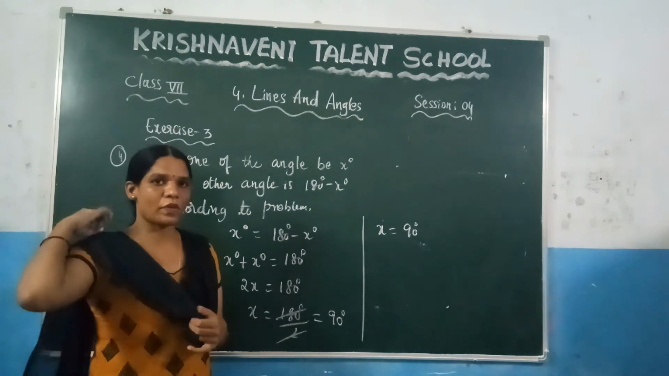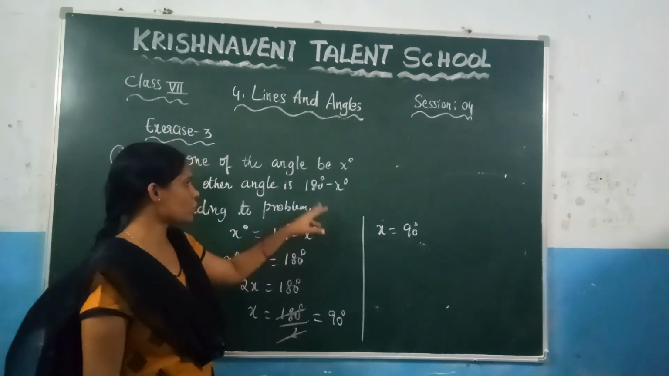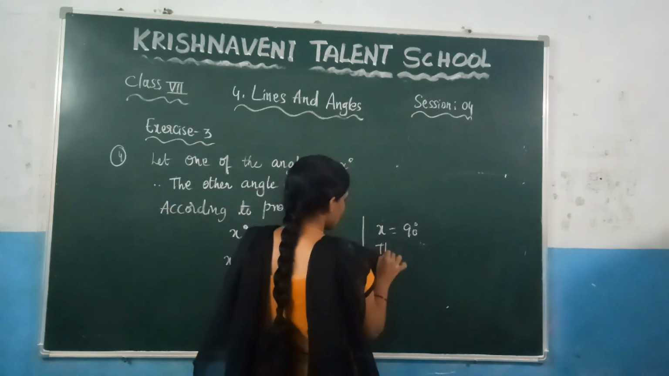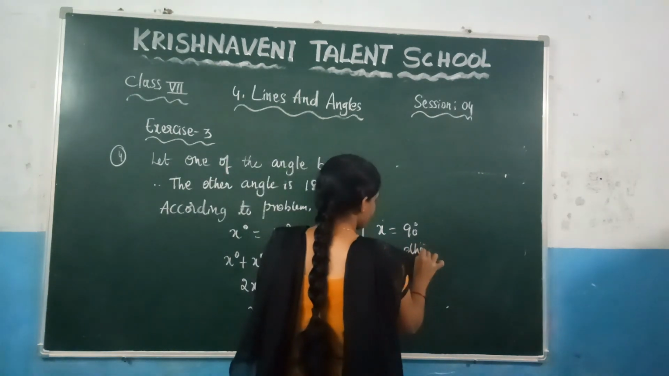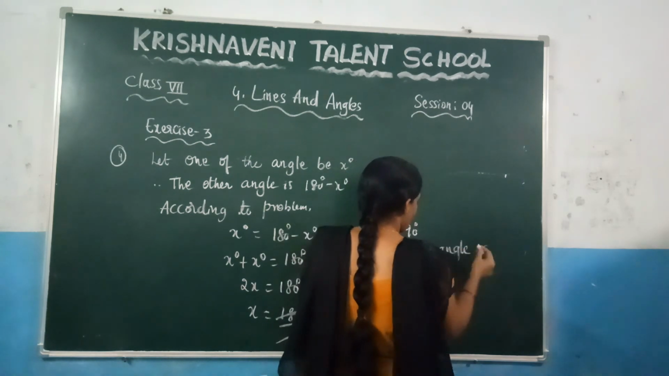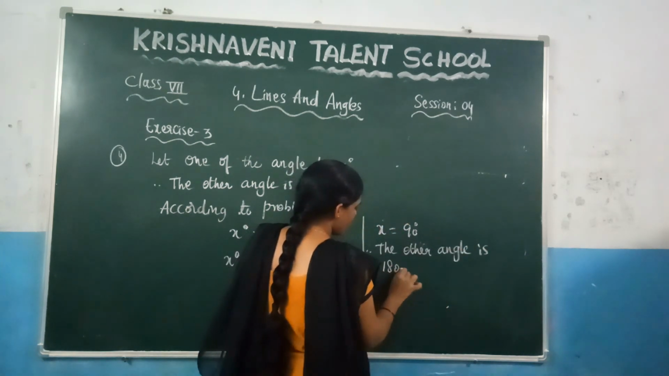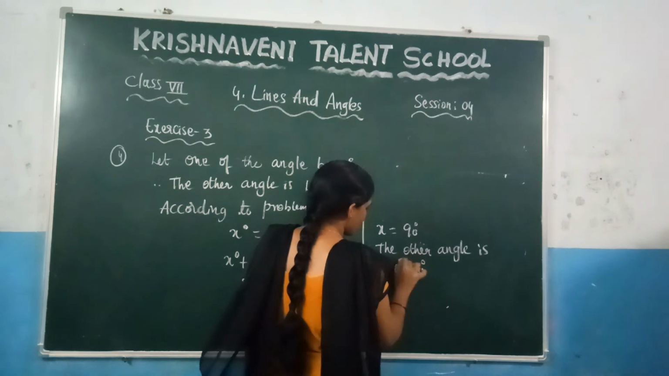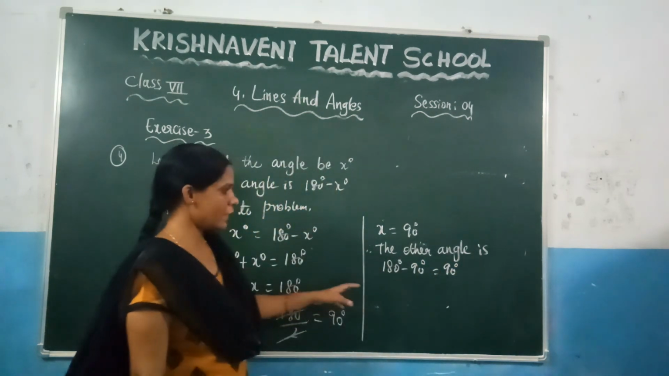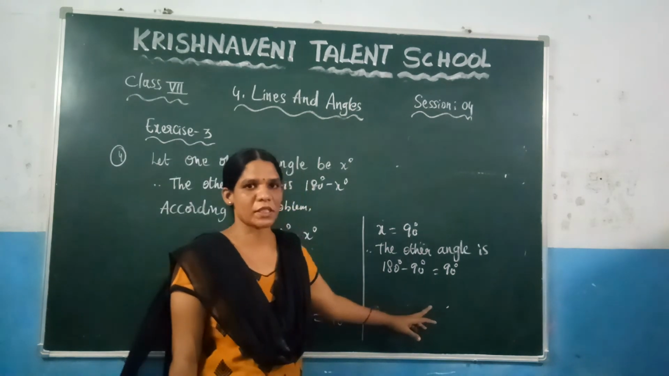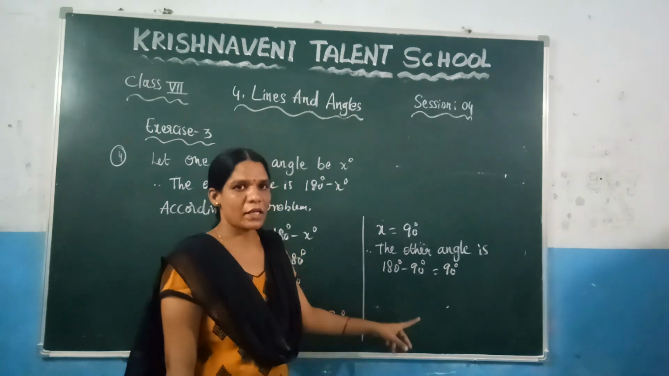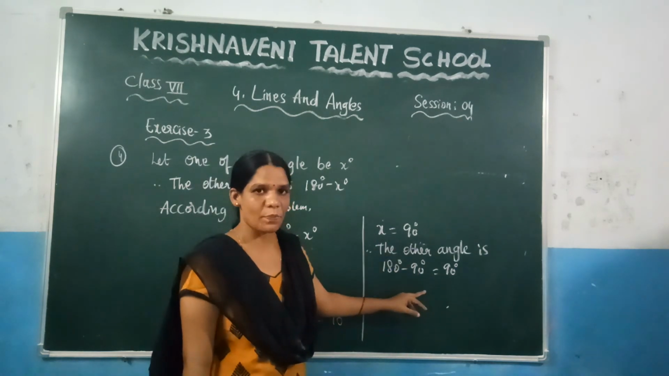So if you want to find the other angle, what do we need to do? You need to subtract from 180. So write it here. Therefore, the other angle is 180 minus 90. So the other angle here is also 90. You can observe that these two angles are equal, 90 is equal to 90, and you know that these two angles are supplementary to each other.